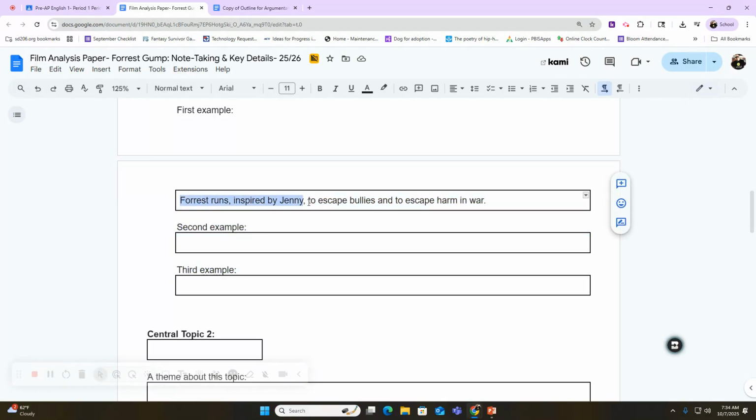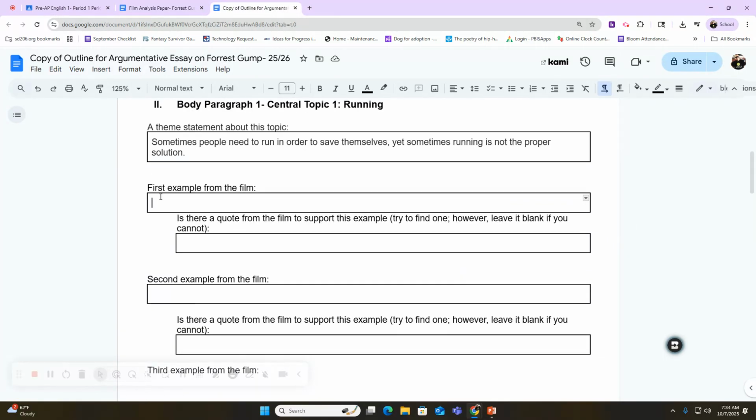Forrest runs, inspired by Jenny to escape bullies and to escape harm in the war. So that is my first example, right? So I can always just copy it with Control-C if I want, and I can come back here and I can paste it. But that's not enough to start off my first example.